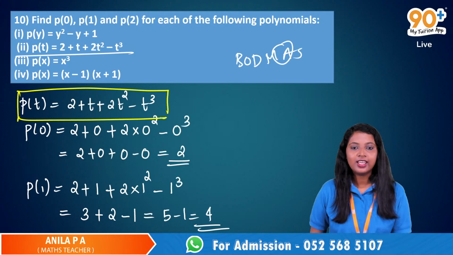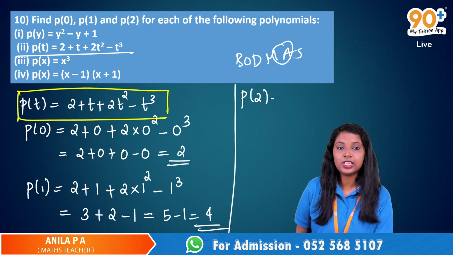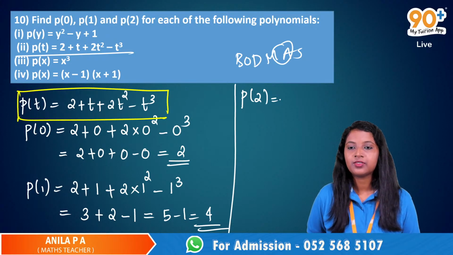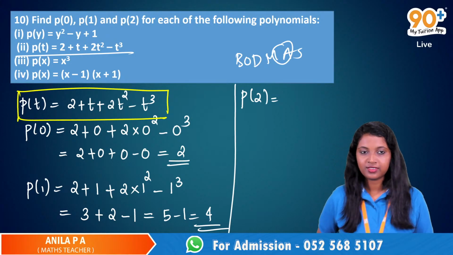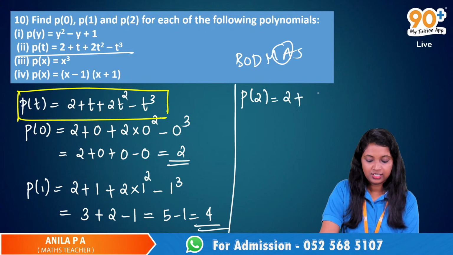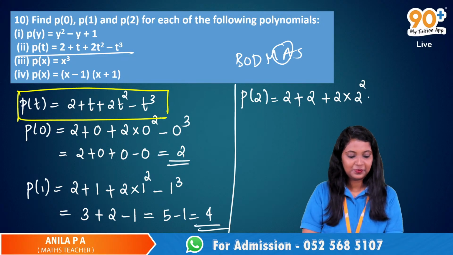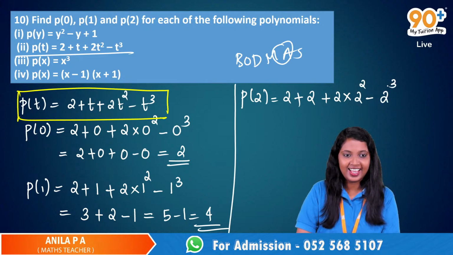Next one, P of 2. P of 2 is equal to 2 plus 2 plus 2 multiplied by 2 to the power of 2 minus 2 to the power of 3.